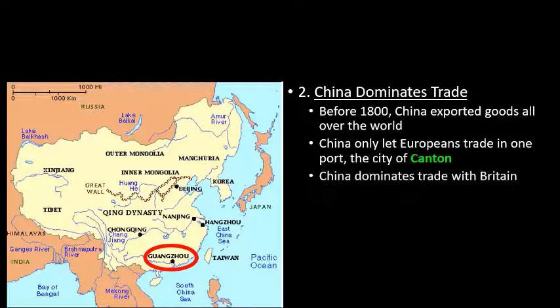So China is dominating the trade with Great Britain. And if you're a powerful nation like Great Britain, then you want to dominate trade. So at this time, Great Britain is buying more stuff from China than they are actually selling to China. One reason is they're only allowed in one port. But another reason is the Chinese aren't buying any British goods. They don't want to buy British goods. So, you know what Great Britain does, guys?